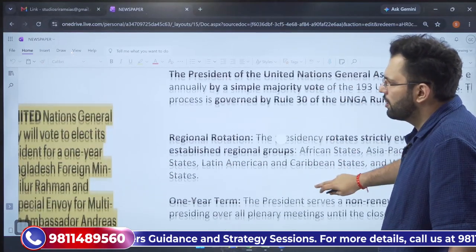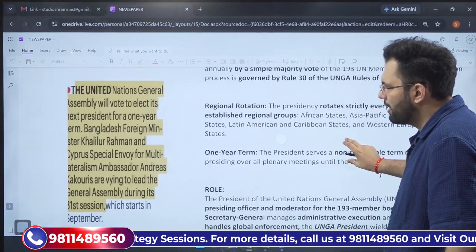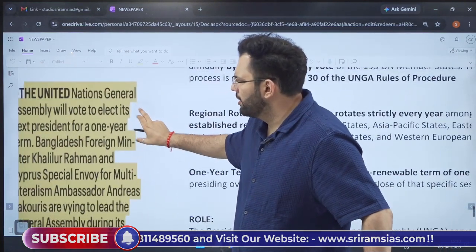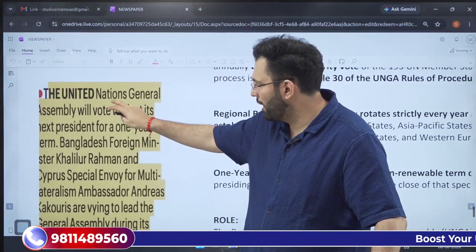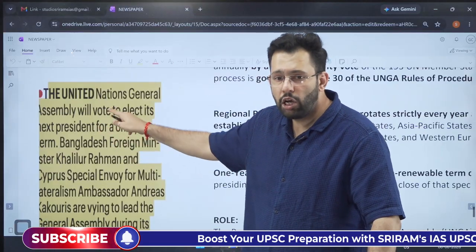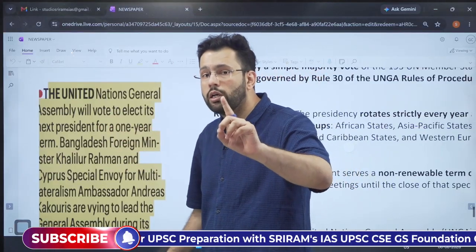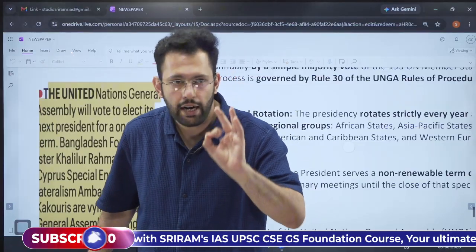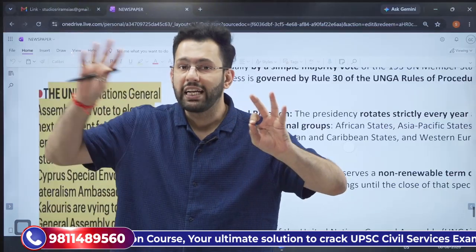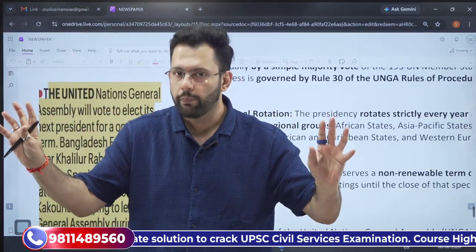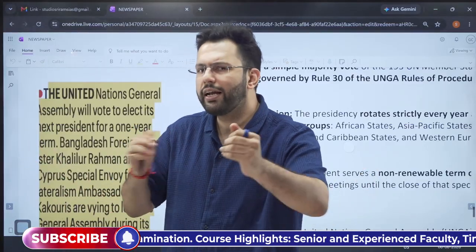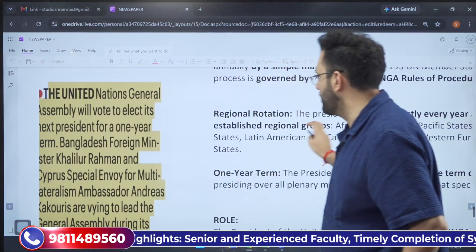Now let us see the last article, which is an article related to prelims. Now let us see what it's saying. The article mentions that the United Nations General Assembly will vote to elect its next president. Now they are talking about the president, not the Secretary General. Understand, there is a difference between the United Nations General Assembly president and the Secretary General. These two are not similar posts. A lot of people get confused, and this can be asked in your prelims examination next year. We are covering topics from both prelims as well as mains perspective.